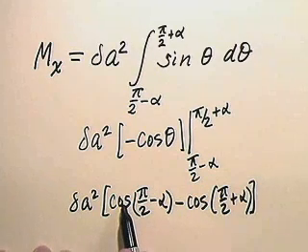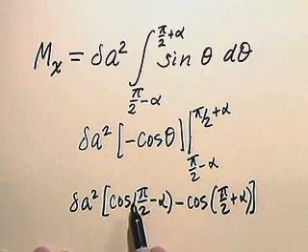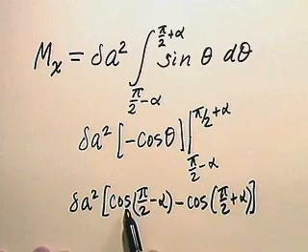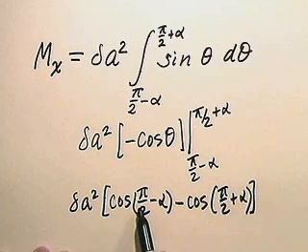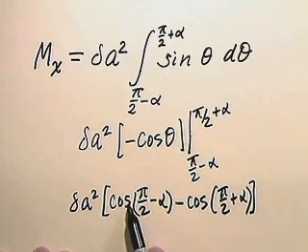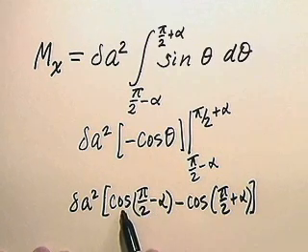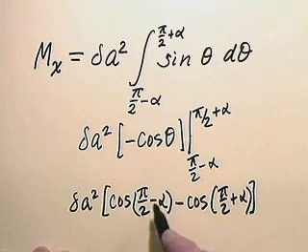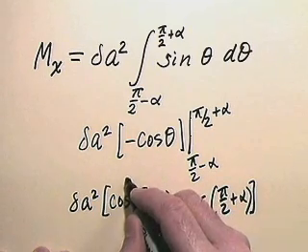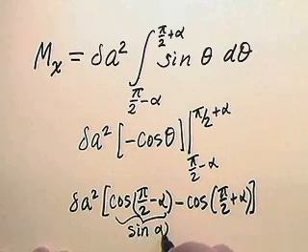Now, you might recall that among the trigonometric relations, in fact, this is sometimes the very definition of the cosine function. That is, the cosine of an angle is the sine of the coangle, and likewise the sine of the coangle is the cosine of the angle, and so forth. So cosine pi over 2 minus alpha is simply the sine of alpha.